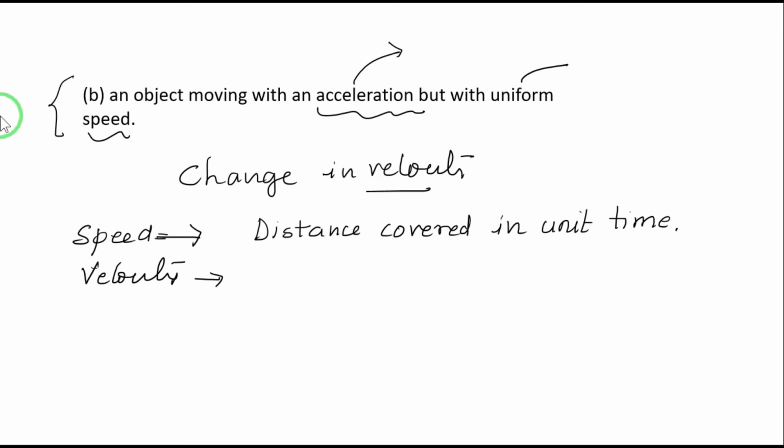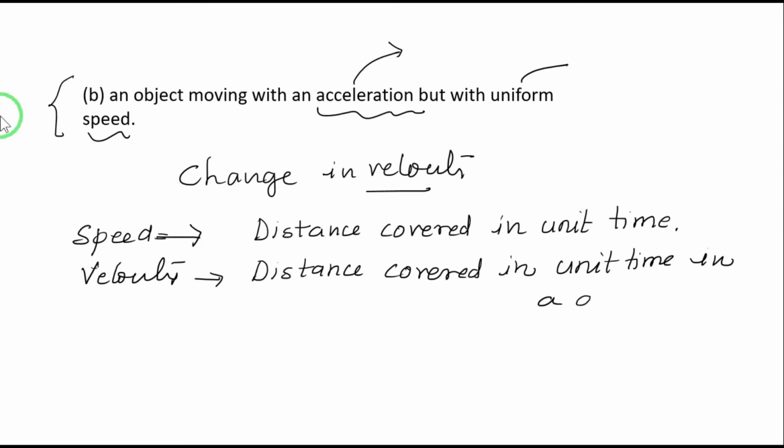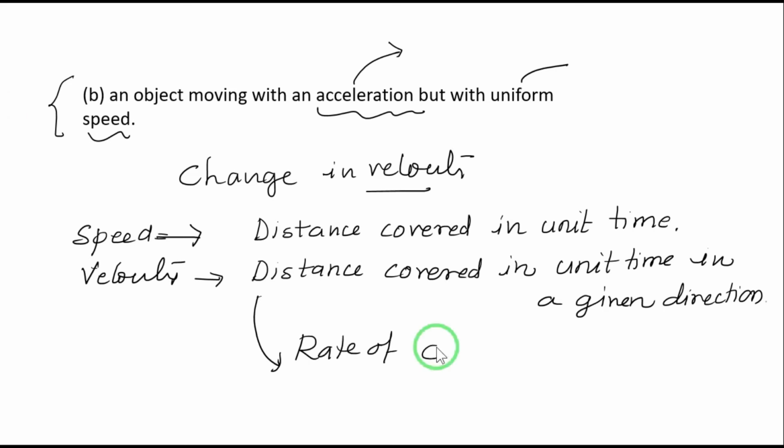Velocity has almost the same definition. You can slightly alter this: distance covered in unit time in a given direction, right? Or we can say velocity is the rate of change of displacement.